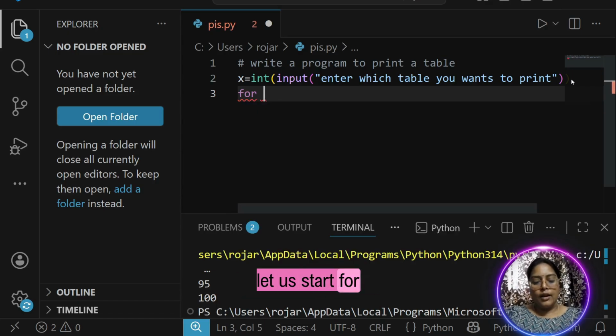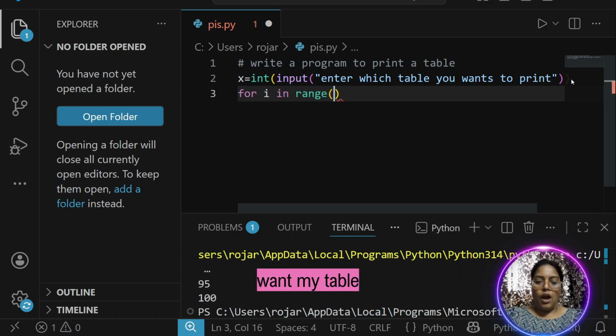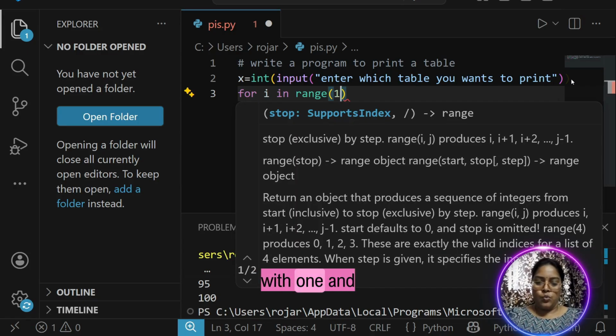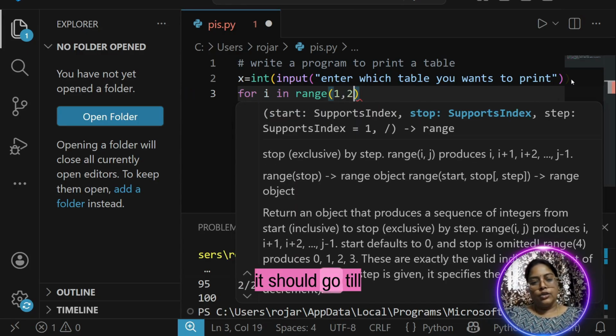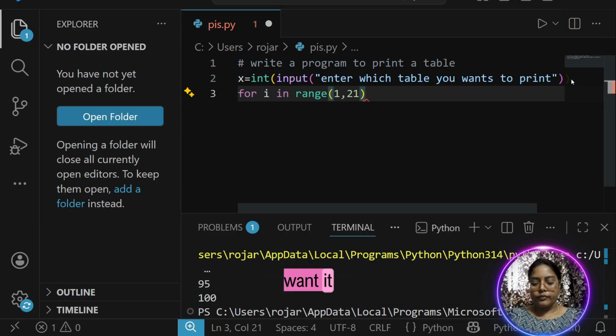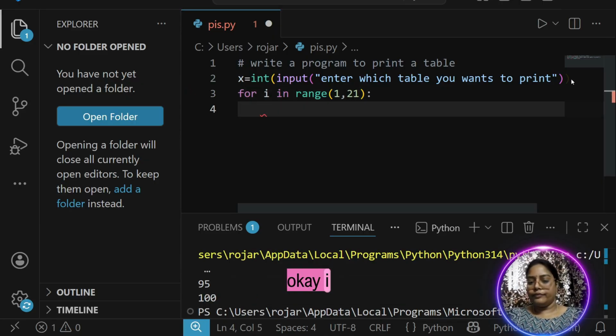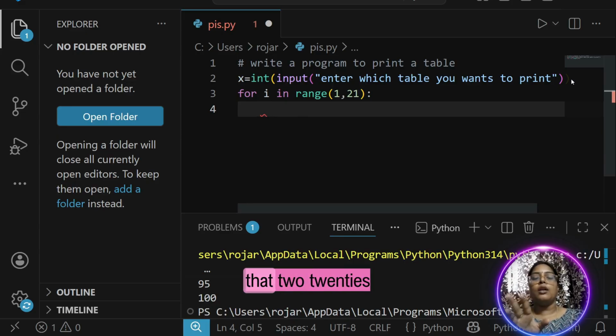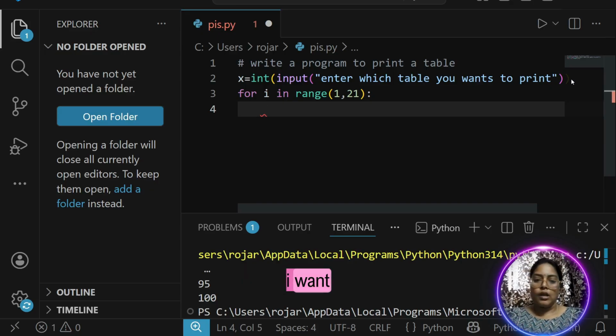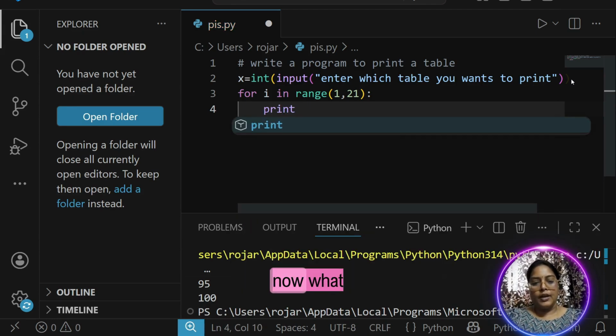Now let us start the for loop. For I in range, I want my table to start with 1 and it should go till 20. I am not printing 20 table, I want 2 ones are 2, 2 twos are, like that, 2 twenties are. So for that I have written the piece of code. Now let us start printing.